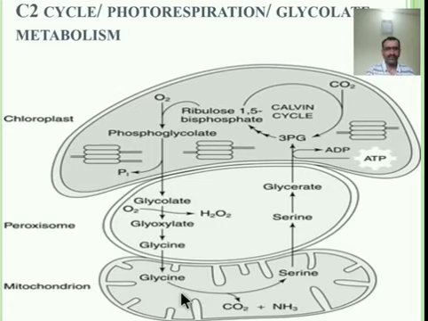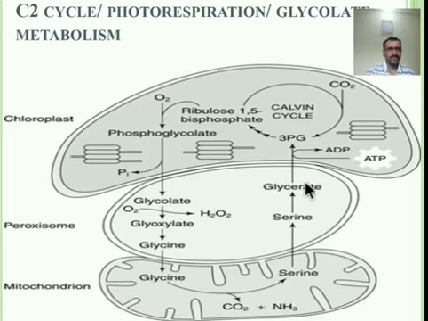In the mitochondria, two molecules of glycine react to produce serine with the release of CO2 and NH3. This reaction is catalyzed by serine hydroxymethyl transferase, which is utilized here to form the serine. Both glycine and serine are amino acids. This serine is further transported to the peroxisome, where it is converted into glycerate.